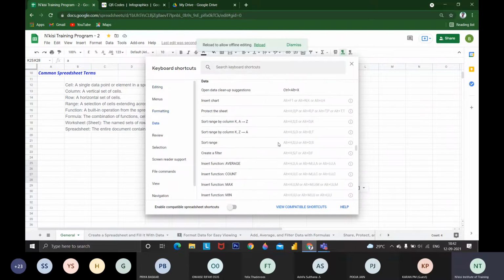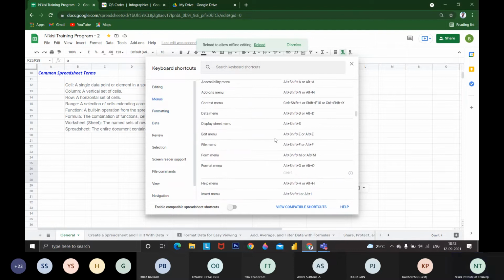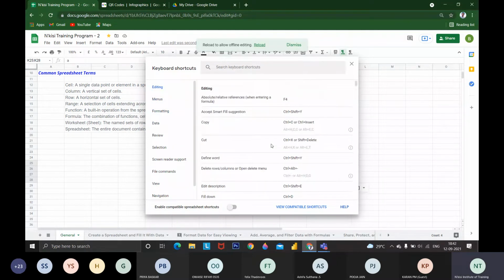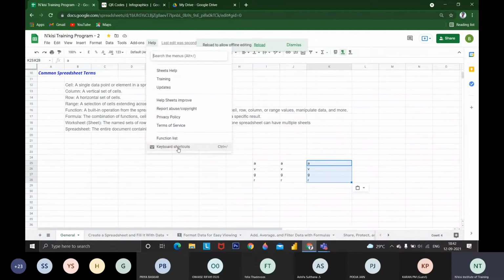You can just activate it, and with activating it, you can use all the shortcut keys. This is the shortcut keys available. You can press Control Shift Y for this action. You can press Control C for copy. Like those things, these are the shortcut keys. You need not memorize everything. By practice you will get all the keyboard shortcut keys.